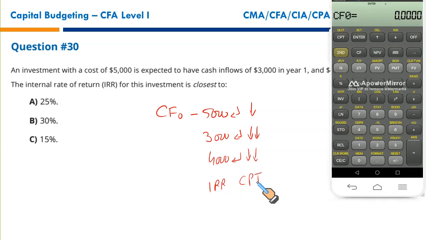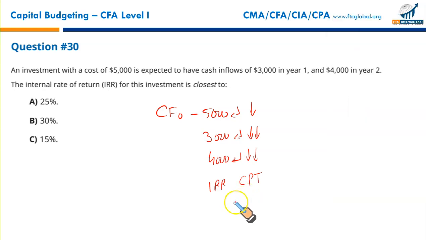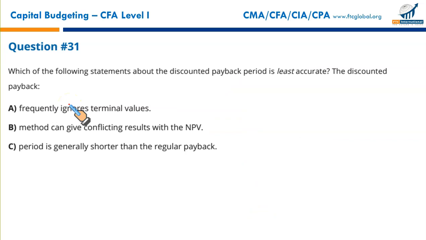Let's do it. All right, so let's first clear the tables, which we have already done. So let's just put the numbers in now. $5,000 negative, enter, down arrow key, $3,000 single cash flow in year 1, frequency is 1. Enter, down arrow key twice. Then $4,000. Enter, down arrow key twice. Press IRR. Press CPT. Here we go. 24.33. 24.33 is the number closest to 25%. That makes A the correct option.